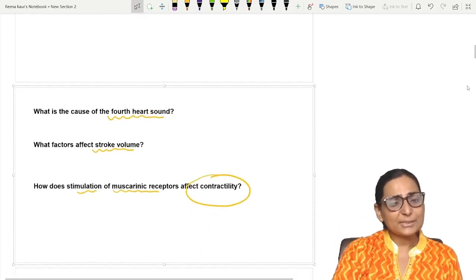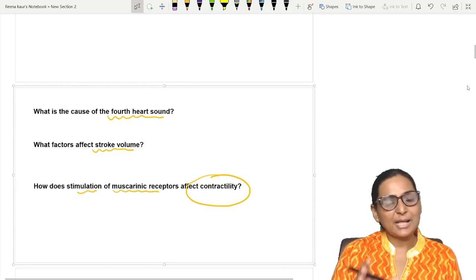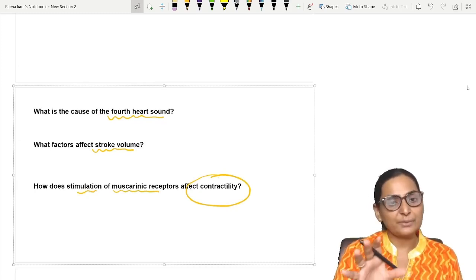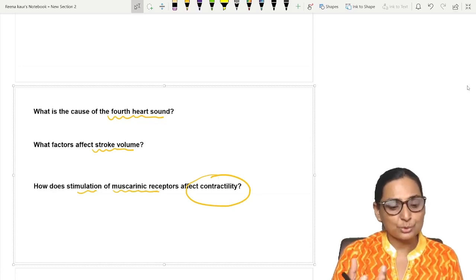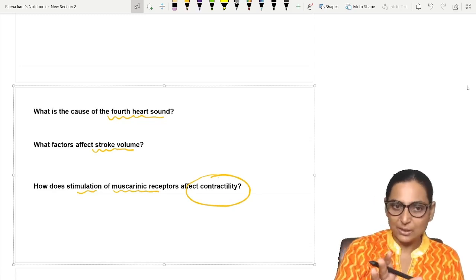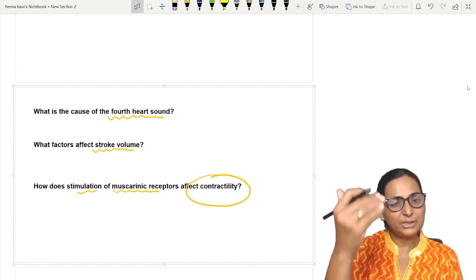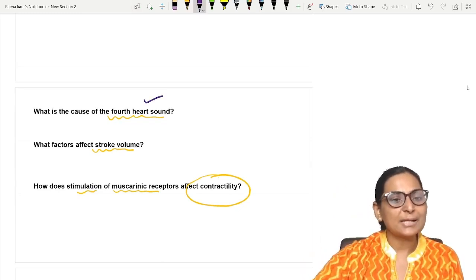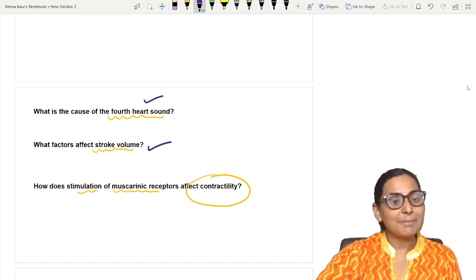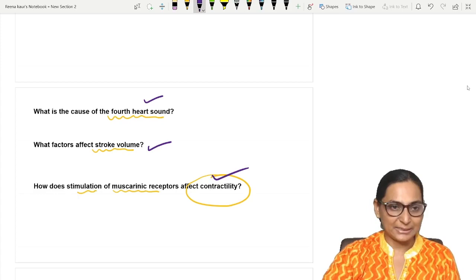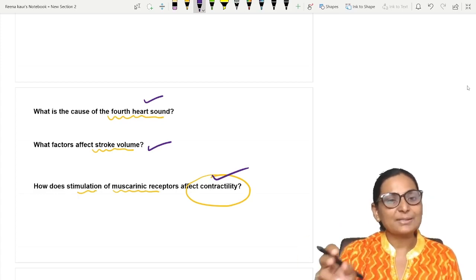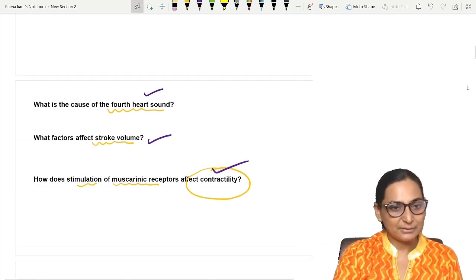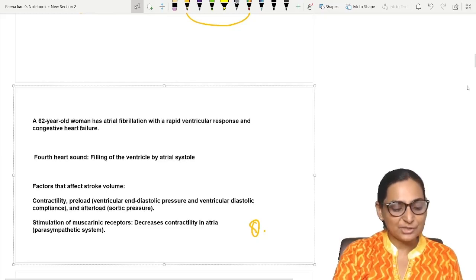And it happens that you are given one clinical question and you are asked questions related to it. Sometimes you may be asked the diagnosis also, and sometimes the diagnosis won't be given, and you have to answer the related questions like what is the cause of the fourth heart sound, what are the factors affecting stroke volume, how do muscarinic receptors affect contractility. So we will be summarizing all these towards the end, after we complete the chapter.